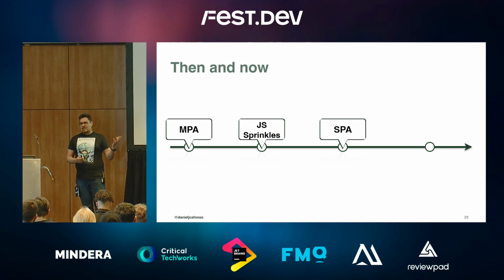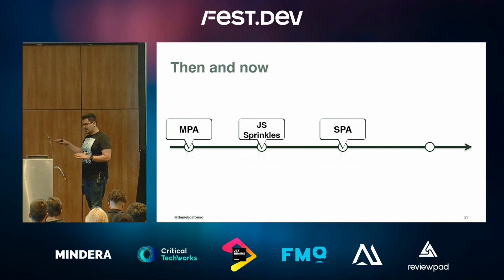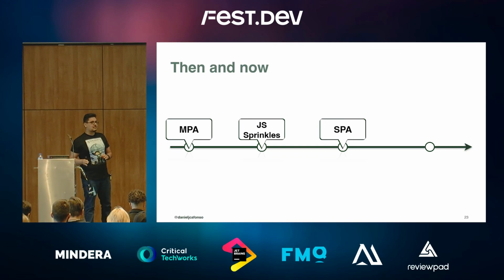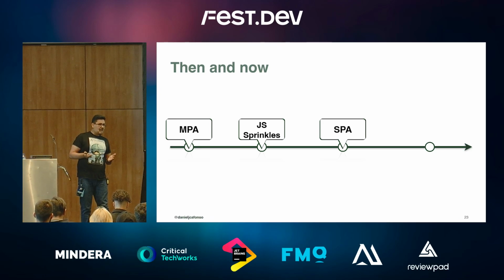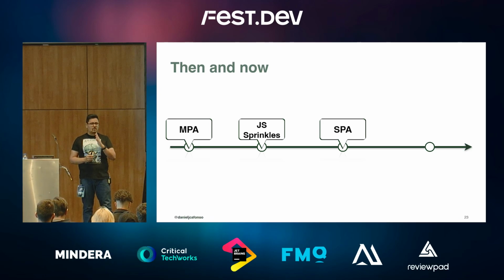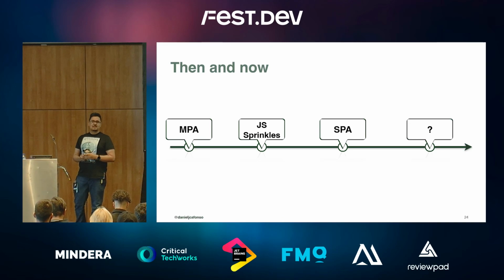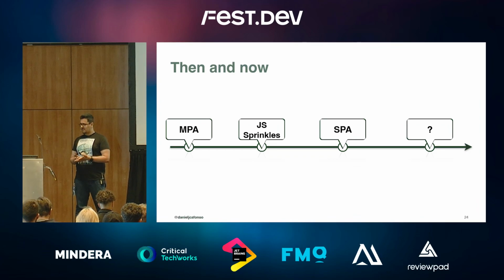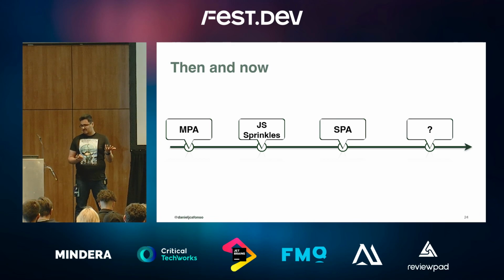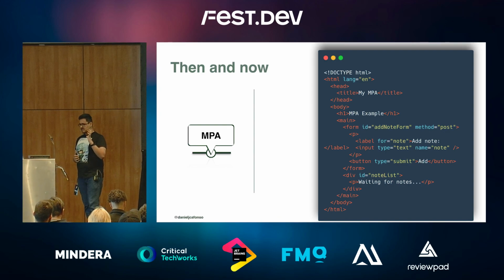First things first, we kind of just forgot about the servers in the beginning. Now we're getting back there, but we just forgot about the servers. Everything was on the client side. And the developer experience was kind of better, but I have a couple of points to make about that. And then something is going to happen. There's something new showing up on the horizon, something that hopefully is the web's next transition, kind of. So I'm going to show some code now, just to go through some examples.